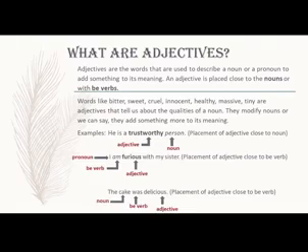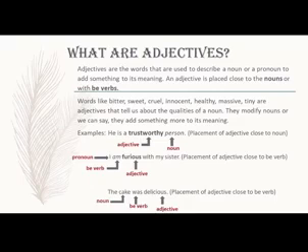An adjective is placed close to the nouns or with be verbs. This means that when an adjective is used in a sentence, it must be close to the noun which it is describing, or must be close with the be verbs. Let us understand this with the help of examples.